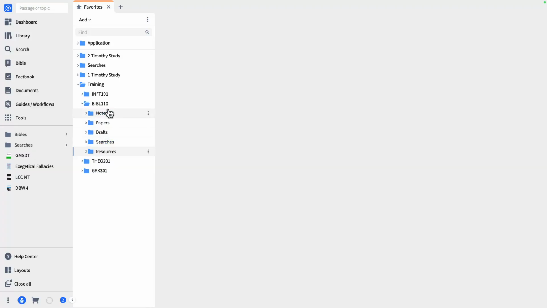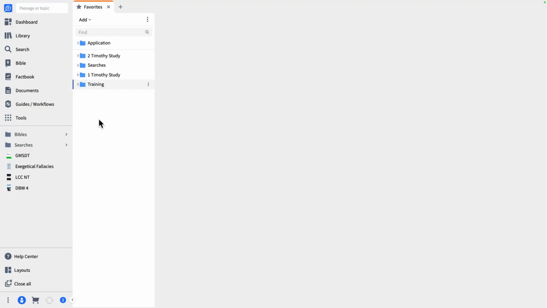The point here to show you this very quickly is that it's organization. That's what the favorites tool is for. You're going to organize your research. What we do here in the favorites tool is we create shortcuts to specific information. So if for some reason you delete the folder or whatever, the resource is still there. The information is still there. You just have to go manually get it rather than use a shortcut, because your shortcut would be lost at that point.